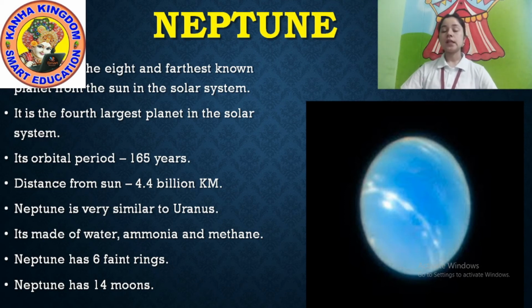Its orbit period is 165 years, because it is too far from the Sun. That's why it takes so many years. Neptune takes 165 years to complete one round around the Sun, one revolution. Distance from the Sun is 4.4 billion kilometers.